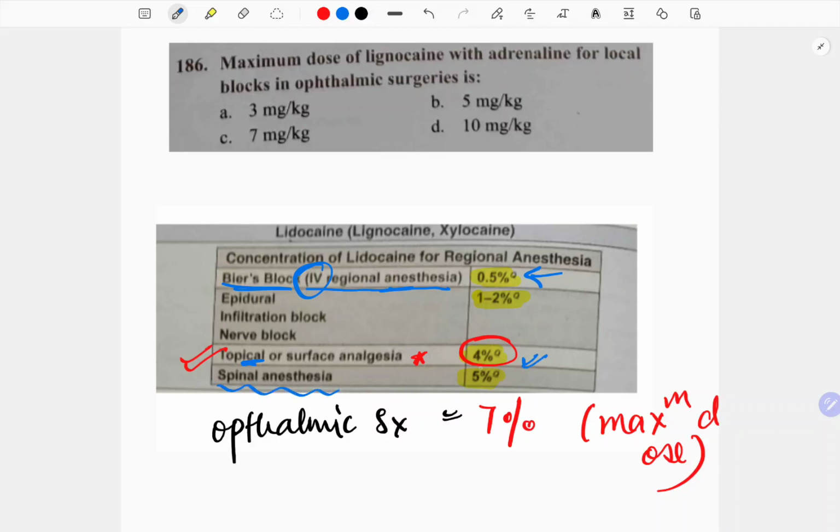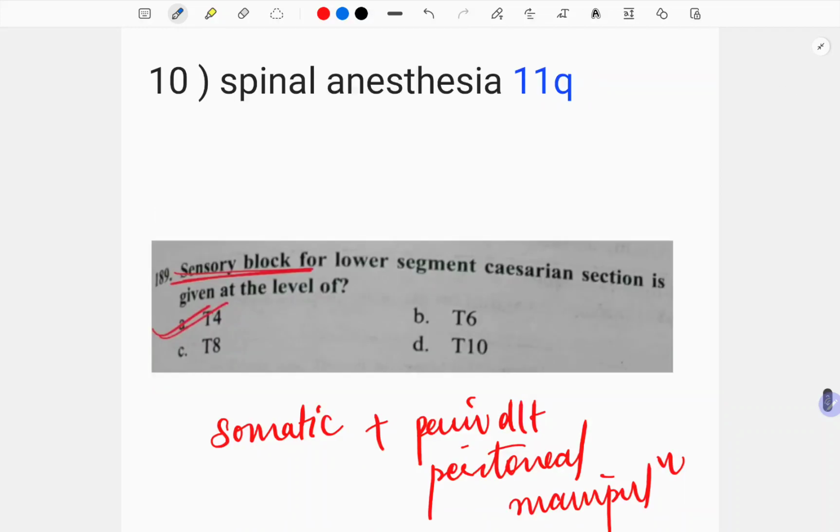If you have to give spinal, it is 5. See, it is more. So don't think that topical will be the lowest. No, spinal anesthesia is 5% and ophthalmic surgeries 7%. So just remember, topical is at 4% and the maximum dose given here is in ophthalmic surgeries.